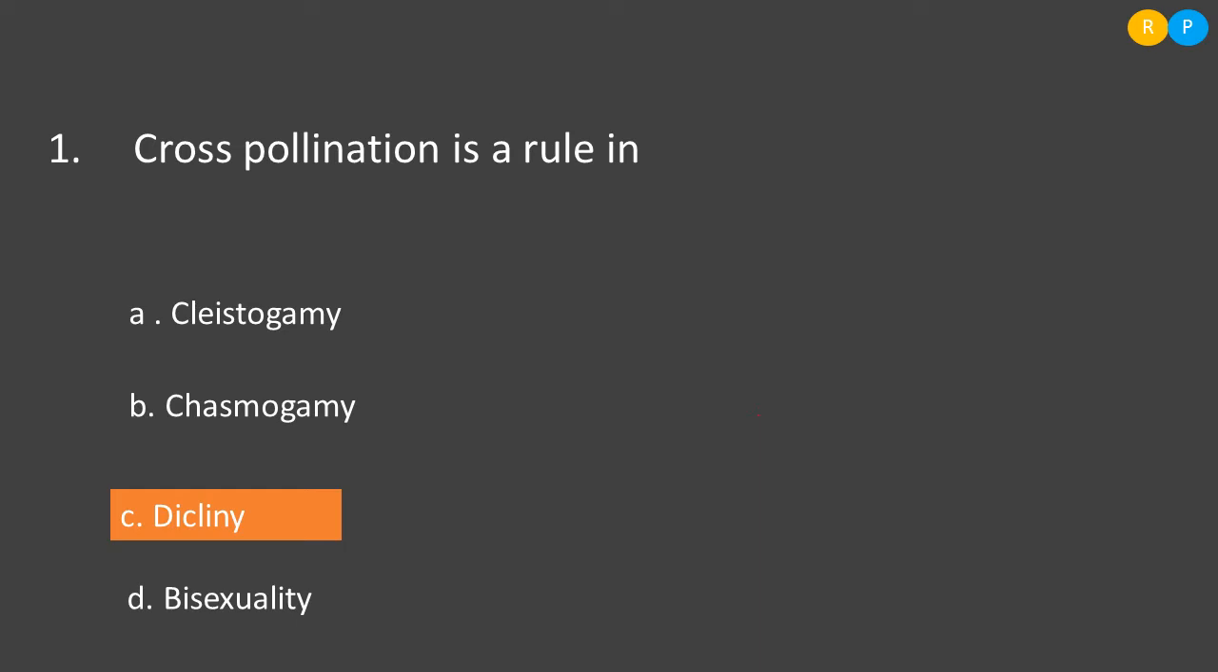Then option C, dicliny. Dicliny is nothing but unisexuality. That means the flower consists of either a male reproductive organ or a female reproductive organ. So here self-pollination does not occur, and the only chance of pollination is cross-pollination. Then option D, bisexuality. If the flower is bisexual, self-pollination can be expected. Clear? Among the four options, the correct one is dicliny, because here without cross-pollination there is no fertilization. Cross-pollination is the only method of pollination that can be expected in dicliny. So the correct one is option C.